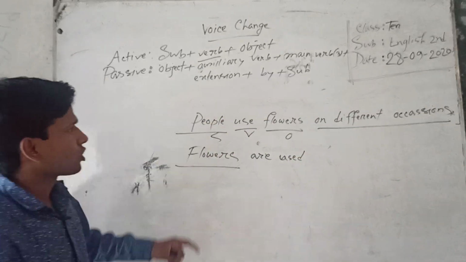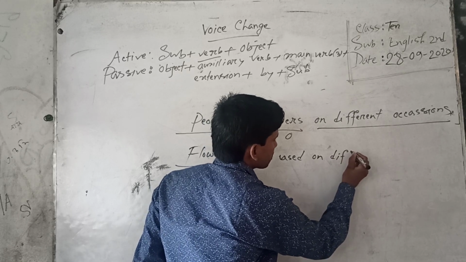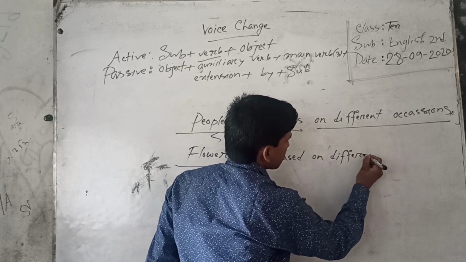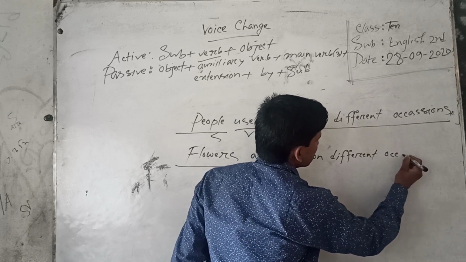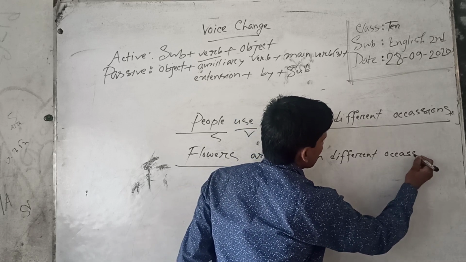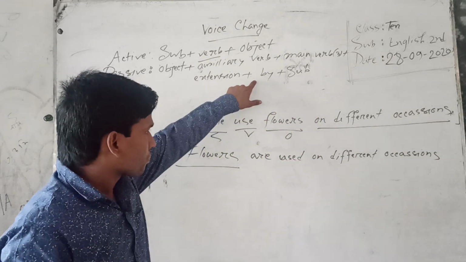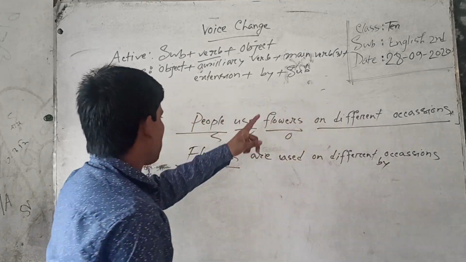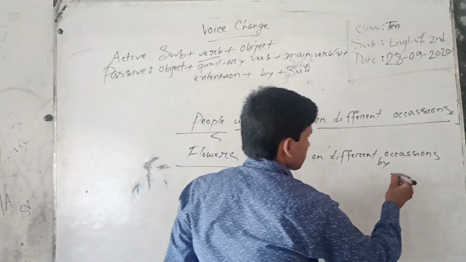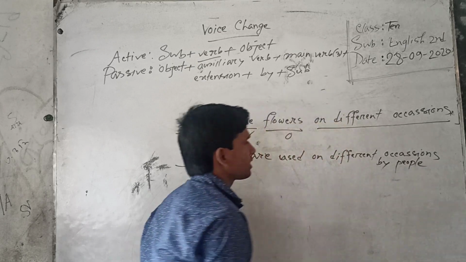And then extension: on different occasions. And then by. Then subject, people. Understand?